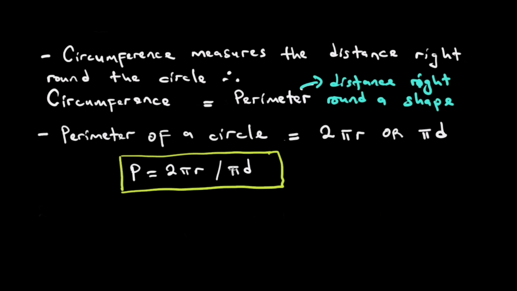D represents the diameter. So let us define the diameter and also the radius. Again, r represents the radius. Then we need to authenticate this formula, that the perimeter is either 2 pi r or pi d. Why are we saying it's 2 pi r? Why again are we saying it's pi d?